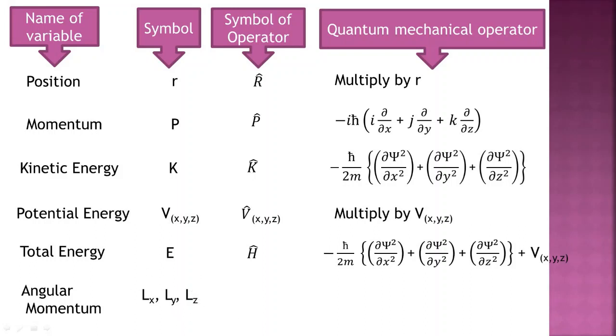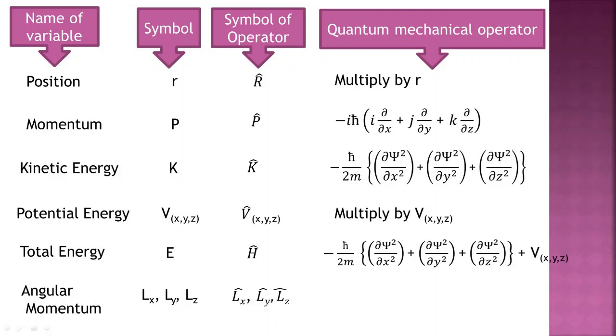In quantum mechanics, you just add a cap on it, and then we can say that it is Lx cap, Ly cap, Lz cap. These three are the angular momentum operators.